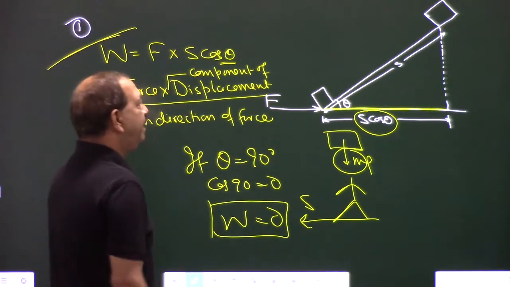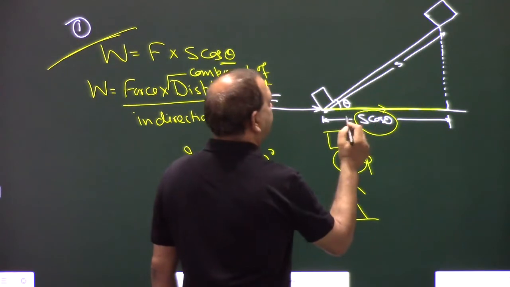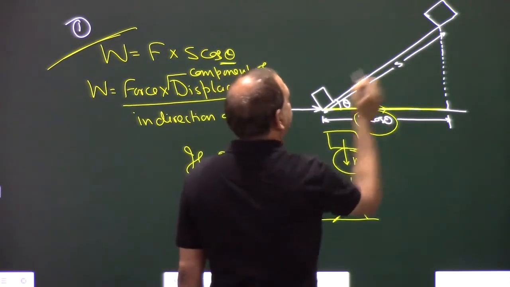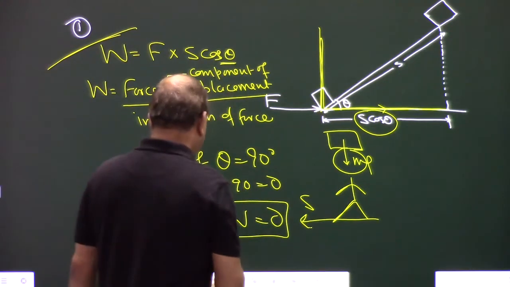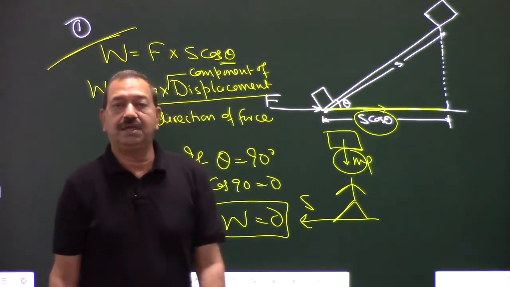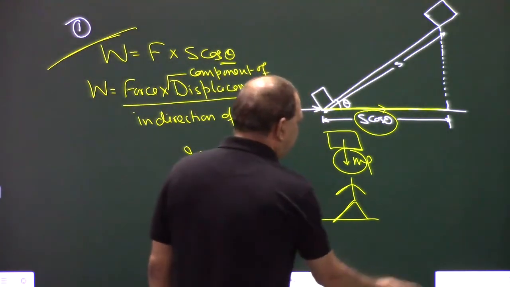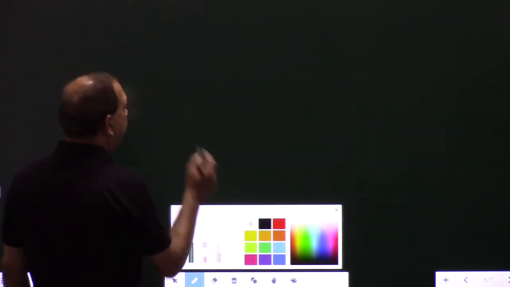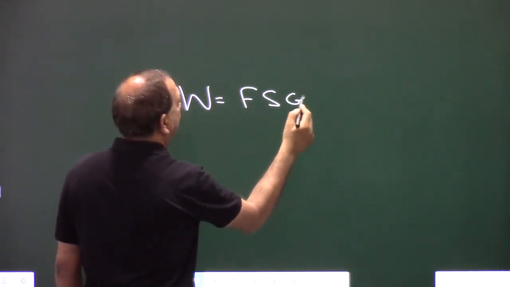By taking the component of displacement, in this case also if we see, this is s cos theta and this component of the displacement is s sin theta. So this component is not going to do any work. So there is no work because of this component. So in general what we get, work done is equal to Fs cos theta.